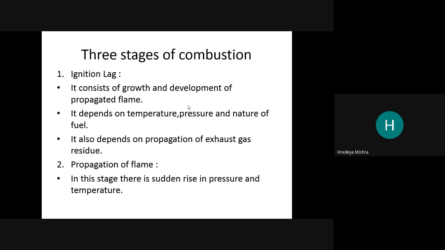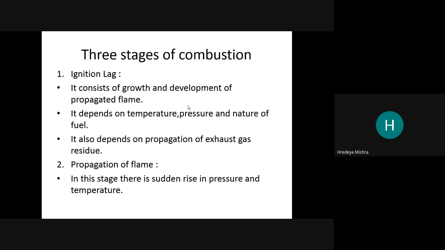Three stages of combustion. First is ignition lag. It consists of growth and development of the propagating flame. It depends on the temperature, pressure and nature of the fuel. It also depends on the proportion of exhaust gas residual. Second, propagation of the flame. In this stage, there is a sudden rise in the pressure and the temperature.